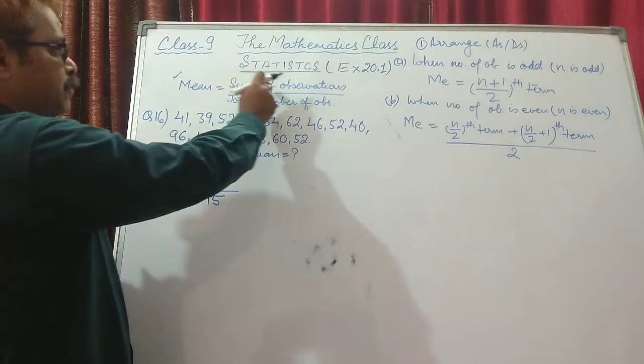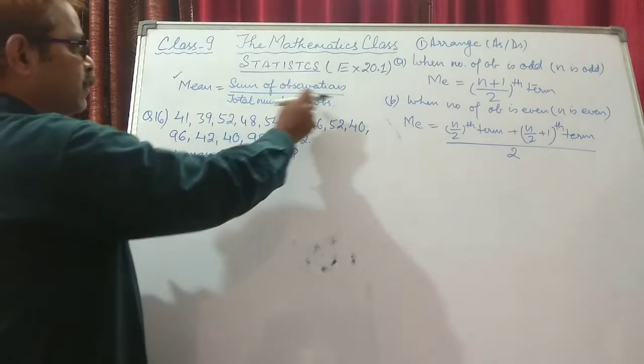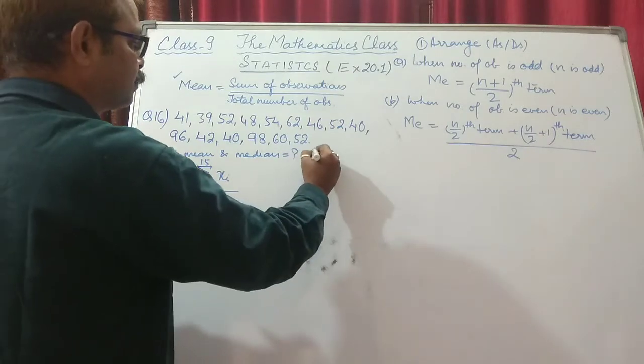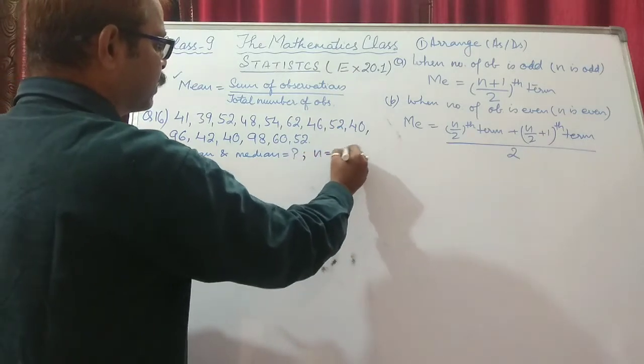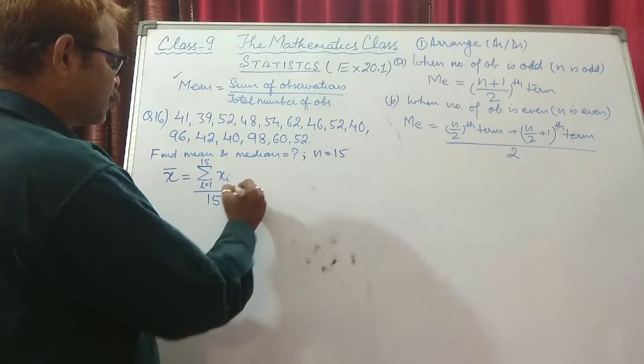This is the formula in short, or compressed form: upon n. Here it should be the sum of observations, so the sum is represented by summation of xi and the total number of observations would be n. Here n is equal to 15, given. Now we have to add.